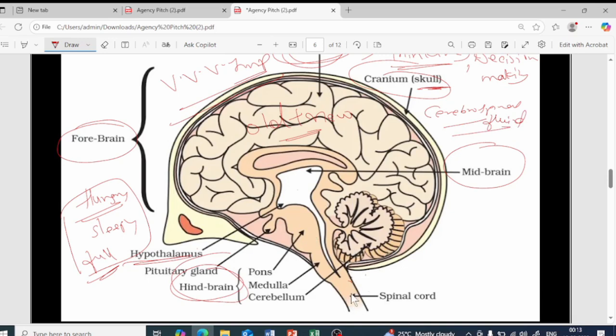In order to protect us from dangerous situations, the spinal cord is very important, because of the spinal cord we can undergo reflex actions. It is also protected by the vertebral column, or simply we call it the backbone. The spinal cord is protected by the vertebral column or the backbone, whereas the brain is protected by the cranium or the skull, which includes a liquid called cerebrospinal fluid.